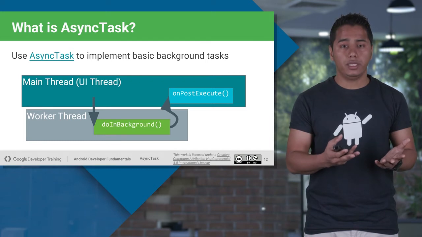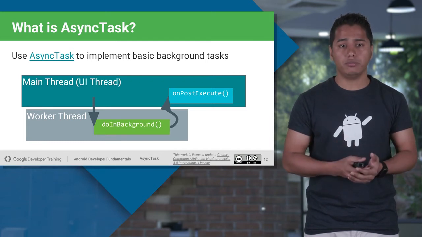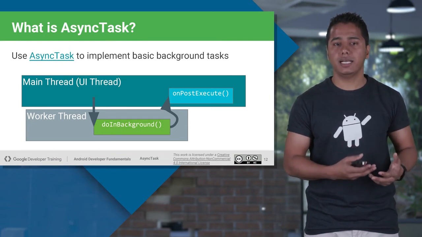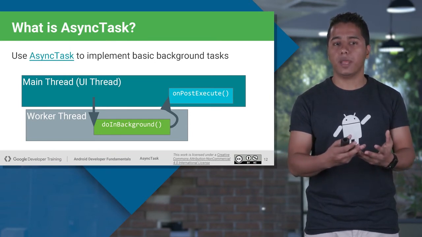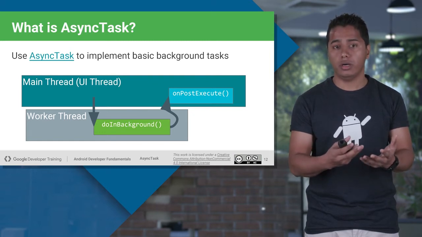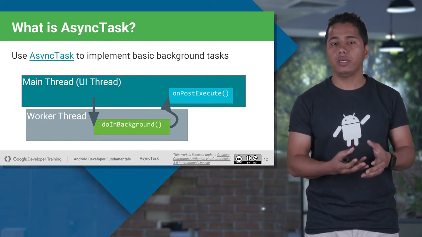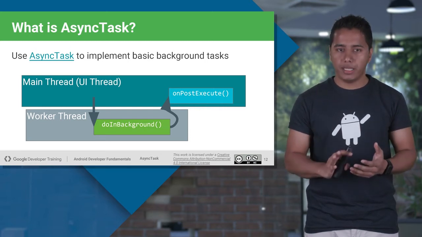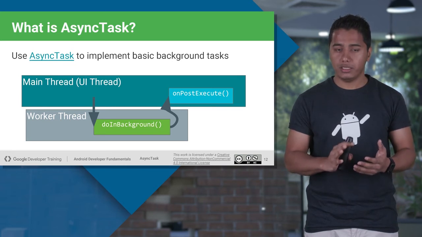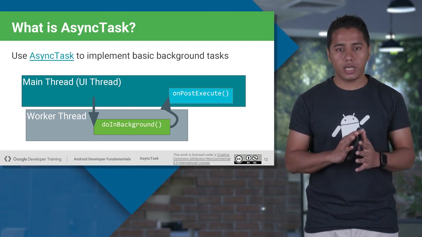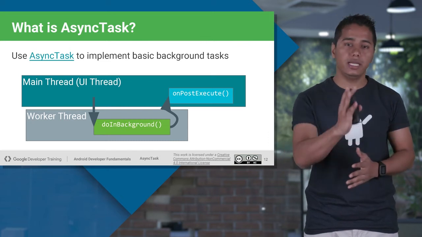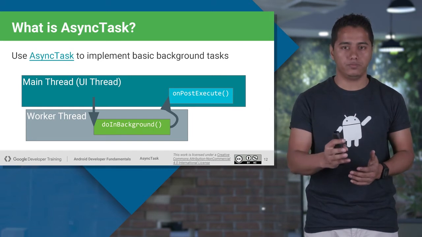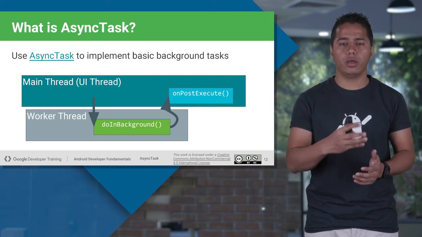Again, your application will be running in the main thread, and you will be creating an async task class. Inside that async task class, there is an abstract method known as doInBackground, and that doInBackground is running in your worker thread or background thread. Once that method is done, this is where you put the functionality. Once your task is done, it will again come back to your main thread with the help of a method named onPostExecute. We'll talk about these methods in a bit as we move on.